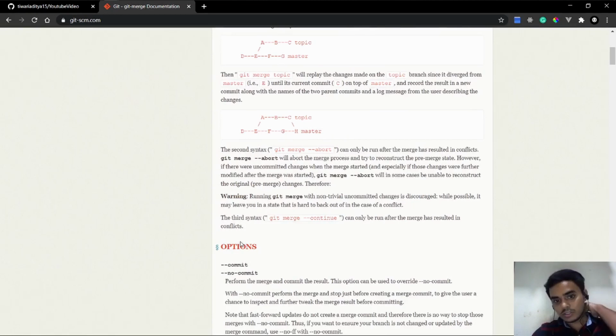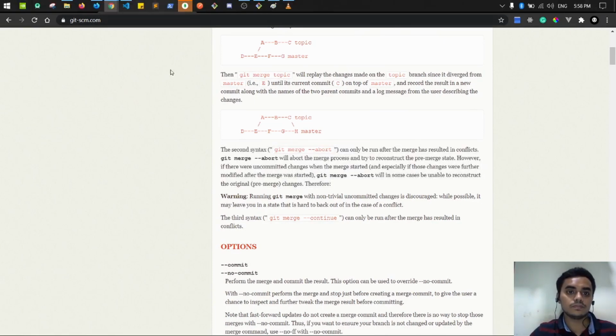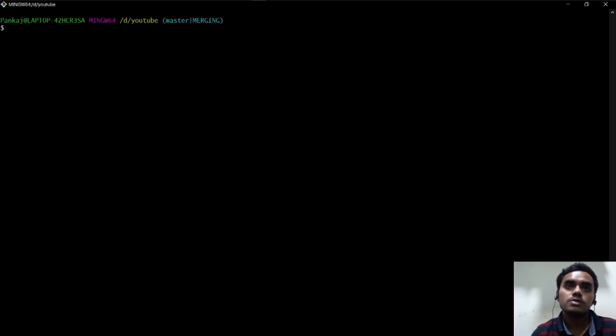And merging is always not so easy. There are merging conflicts as well. Let's see that as well. As I told you, merging is not so easy, because so many people are working on it together. I would create a merge for you right now and see how a merging conflict is induced in code. How it comes in the code.